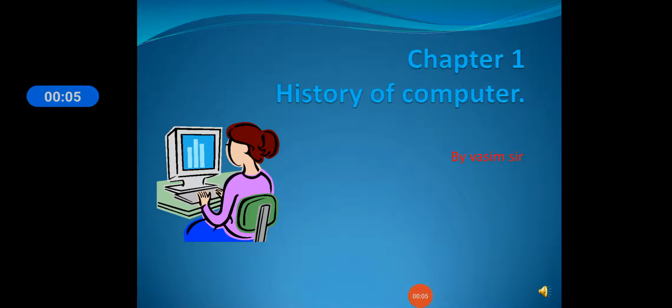Today we are going to start chapter number 1, history of computer. All of you know that the computer is now a machine. It is a very good machine for calculation, but before the invention of computer there were some machines made. It was not directly made, it took a very long period. So let us see what is the history of computers.